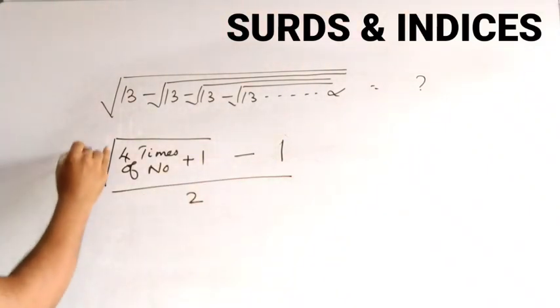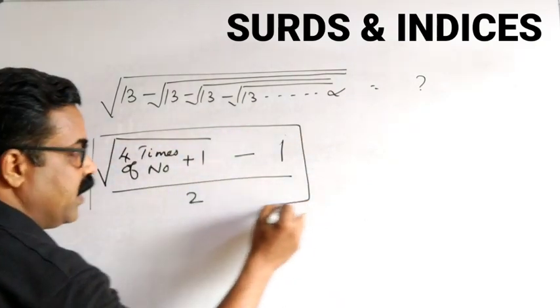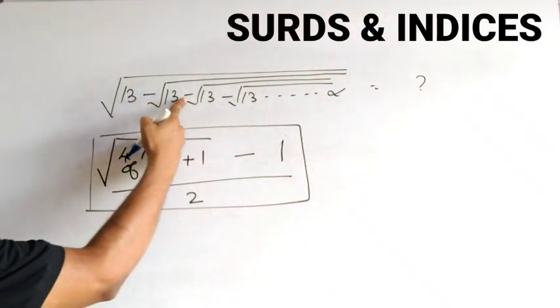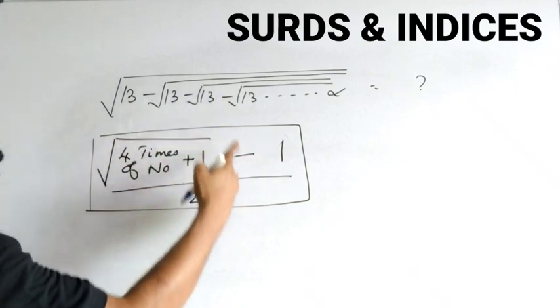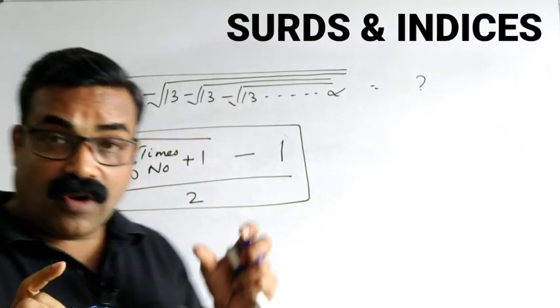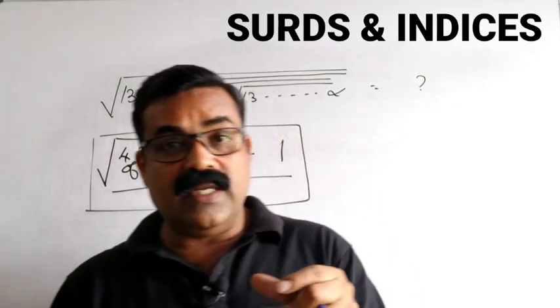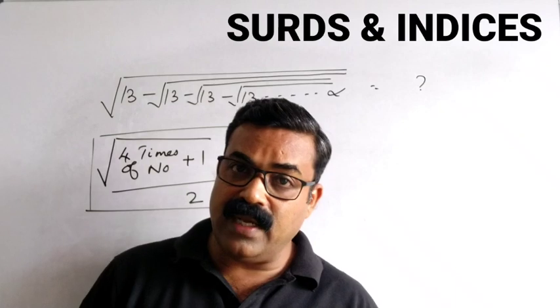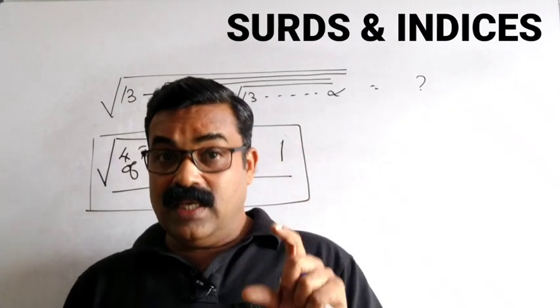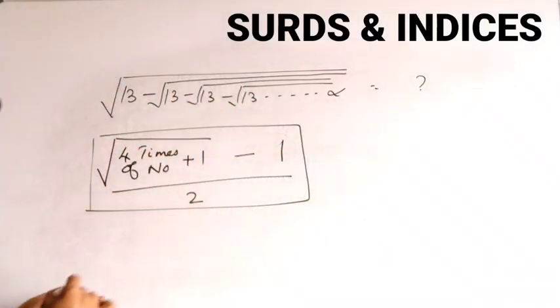There is a formula. When in the question you have minus, this will become minus. Here you have plus, this will become plus. That's all. The formula remains the same. If the question is in plus, the formula also will be in plus. If the question is in minus, the formula also will be in minus. So accordingly you can write the answer.